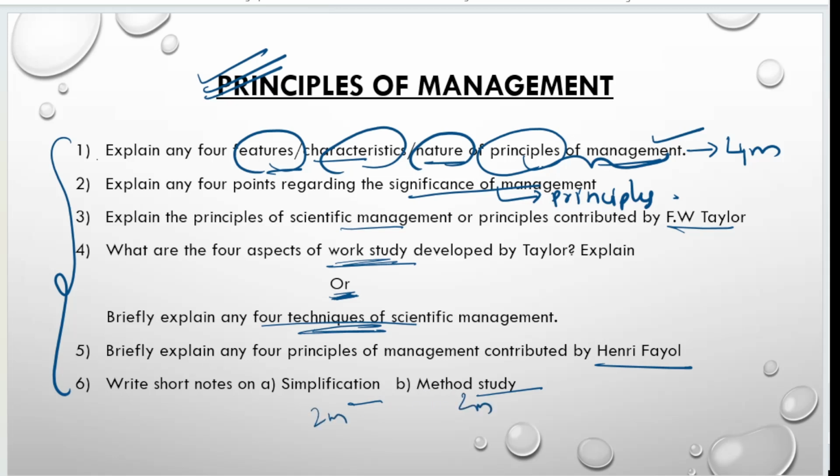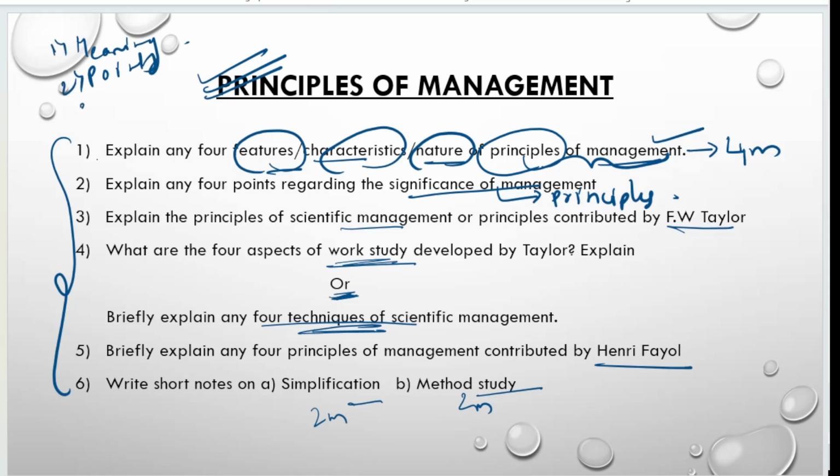Okay, if you prepare with these 6 questions, then you can attend 1 question from your principles of management, compulsory. That is for 4 marks. 4 mark question preparation will not take much time for you because it is only 4 points which you have to explain. So while writing the 4 mark question, no need to follow a particular pattern. If you know, you just write the meaning first, then write the points.